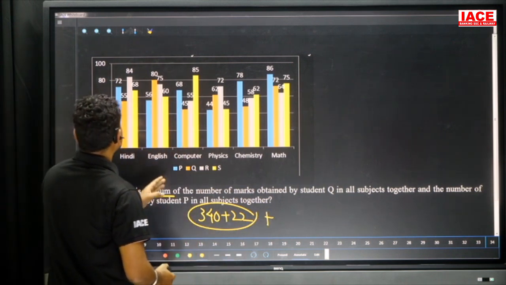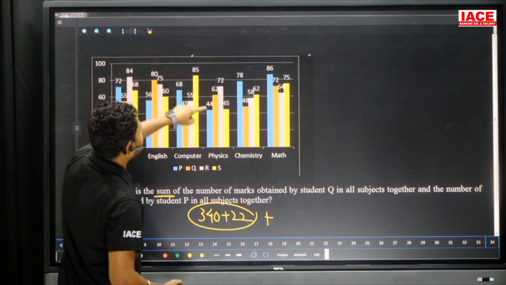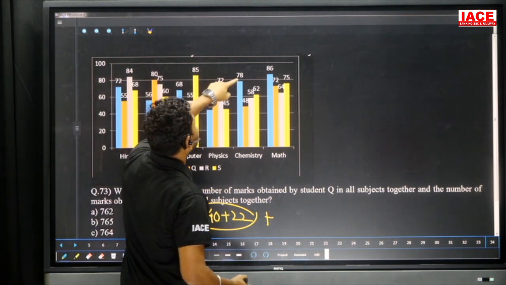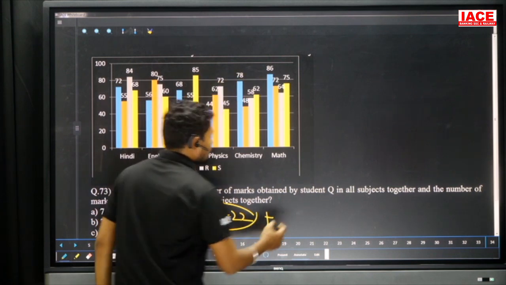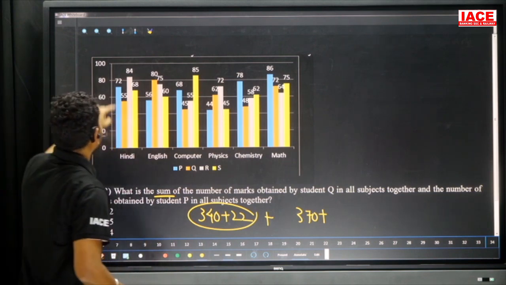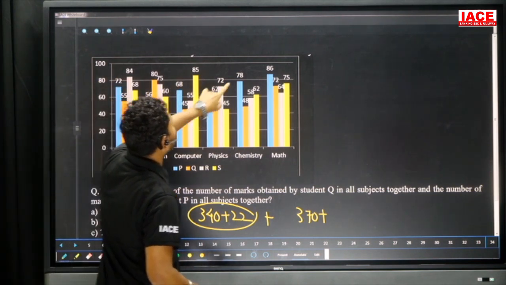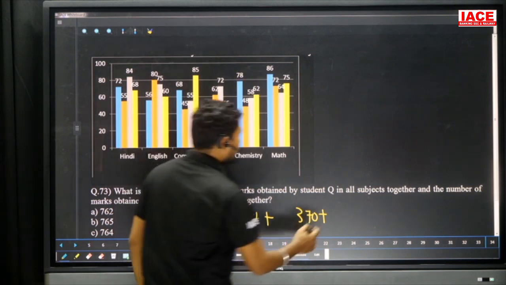P belongs to the first blue color. 70 plus 50, 120. 120 plus 60, 180. 180 plus 40, it is 220. 220 plus 70 is 290. 290 plus 80, so 370. Till now it is 370. Go for the extra values. 2 plus 6 is 8. 8 plus 8, 16. 16 plus 4, it is 20. 20 plus 8, 28. 28 plus 6, it is 34.